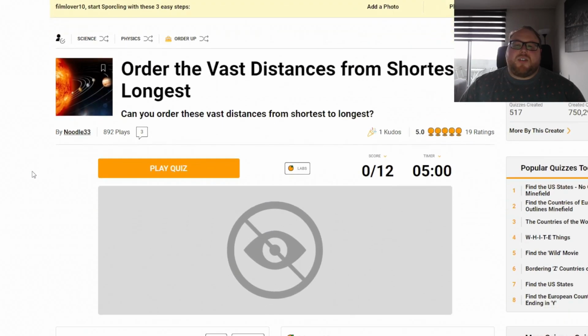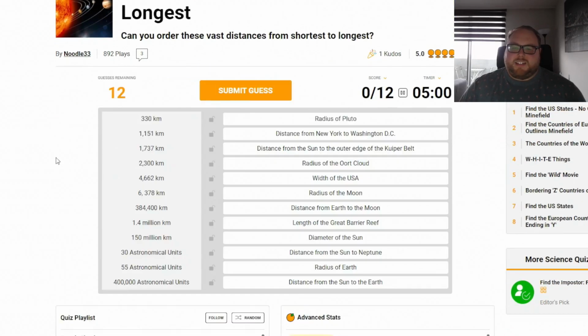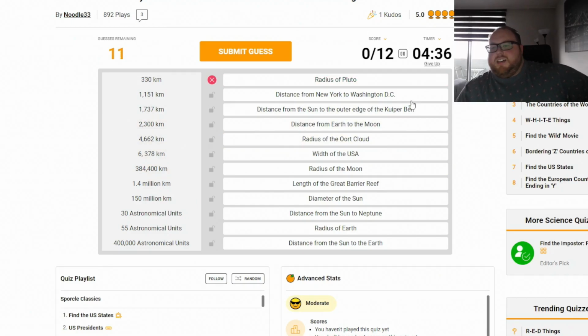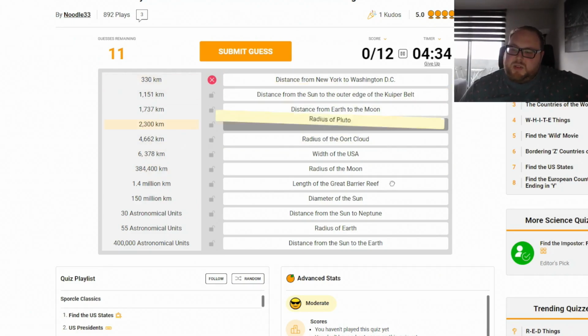All right, order the vast distances from shortest to longest. Great. Okay, so radius of Pluto. Okay. Distance from New York to Washington. Distance from the sun to the outer edge of the Kuiper belt. Radius of the Oort cloud. Width of the US. Radius of the moon. Distance from Earth to the moon. Oh geez. Radius of Pluto. Not even it. No, the moon must be big.